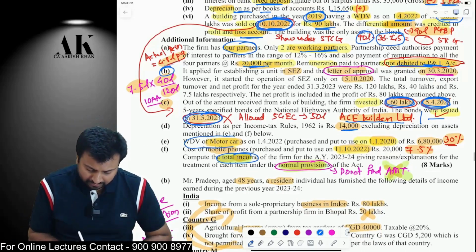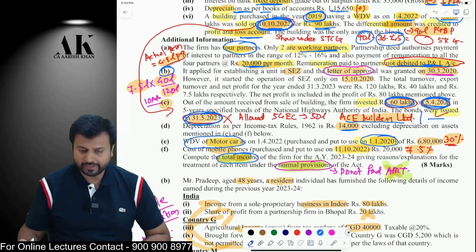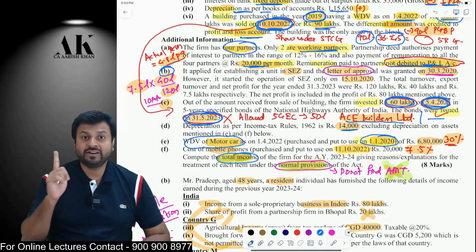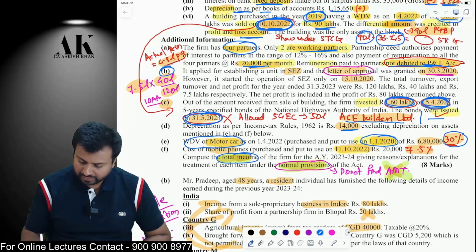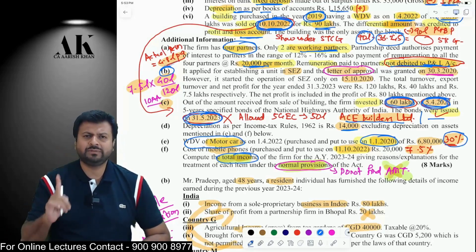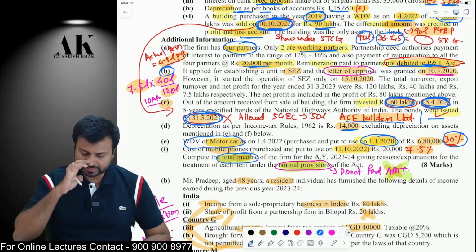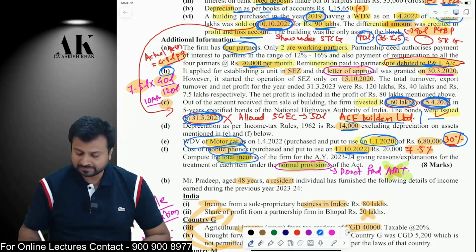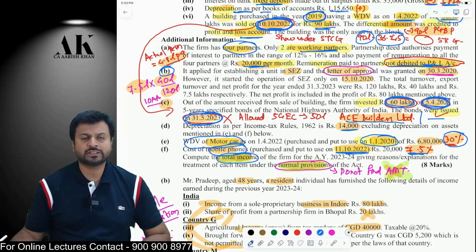Next, WDV of the motor car which was purchased in 2020. Remember, if any motor car is purchased and put to use from 23rd of August 2019 to 31st of March 2020, then you will get 15% extra depreciation. Therefore, on this WDV, you are not going to get 15% depreciation. In fact, you are going to get 30% depreciation. Cell phones which are purchased in the current year and put to use for less than 180 days, you will be getting 7.5% depreciation instead of 15%.